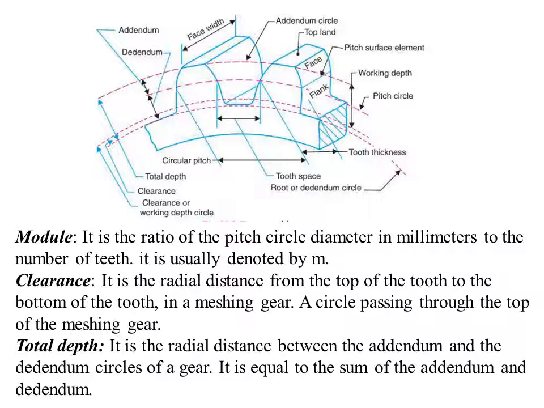Next we have the total depth, this distance. It is again the radial distance between the addendum and the dedendum circle of a gear. This is called the total depth.